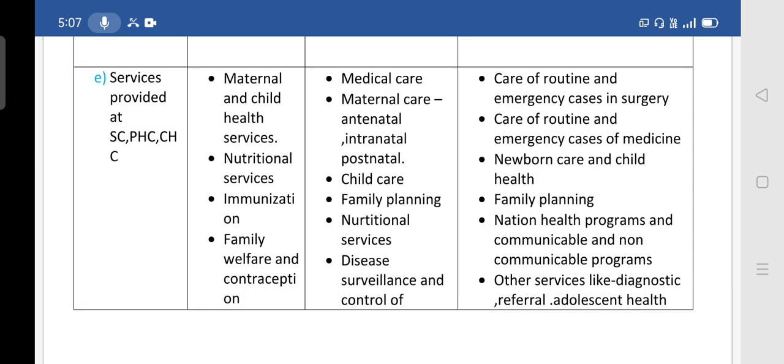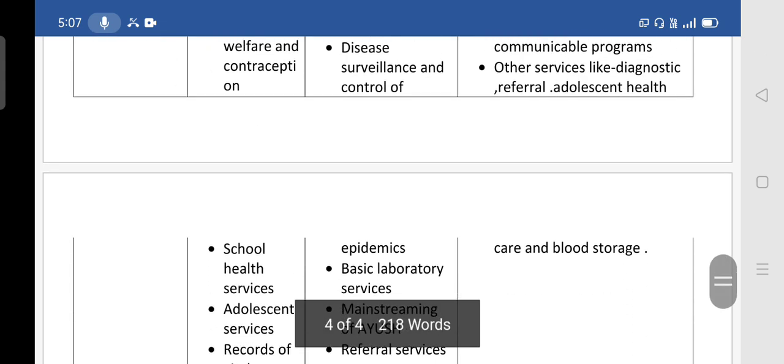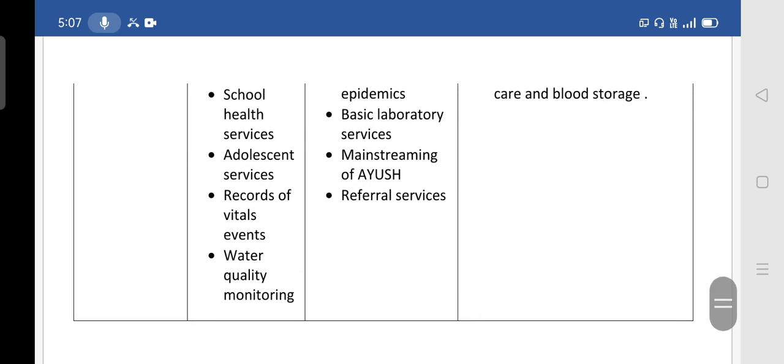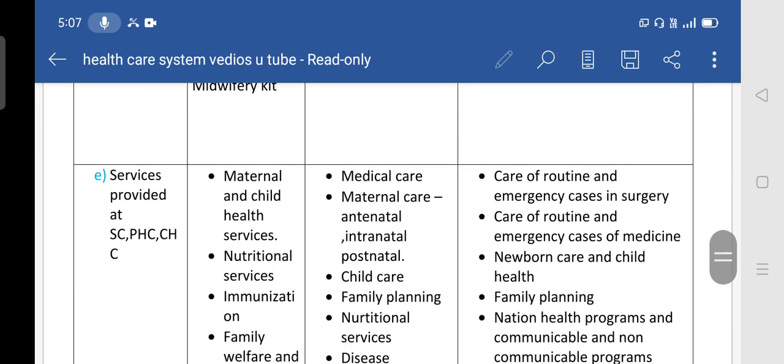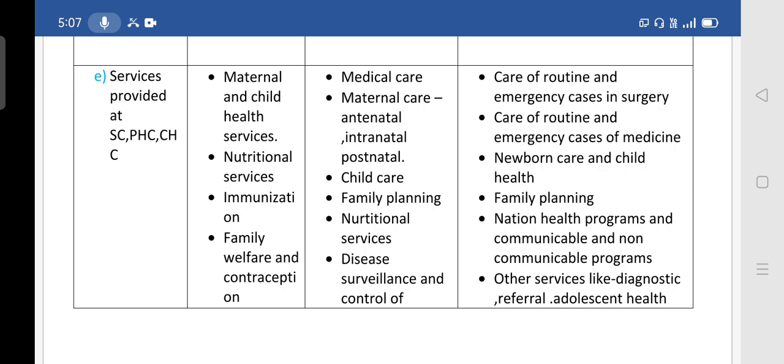Then the last one, the services provided at the sub-center, PHC, and CHC. At the sub-center level: maternal and child health services, nutritional services, immunization, family welfare, contraception, school health services, adolescent services, records of vital events, and water quality monitoring. At the primary health center level, medical care facilities are available, and maternal care, including antenatal, intranatal, and postnatal care, is provided.